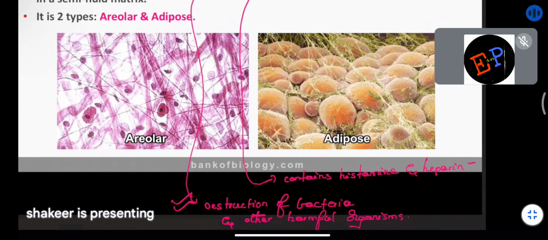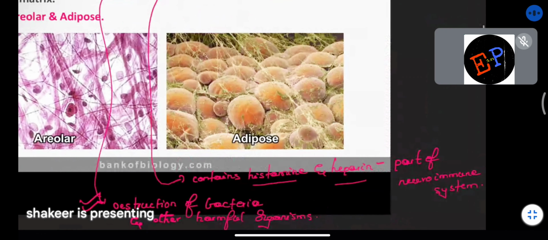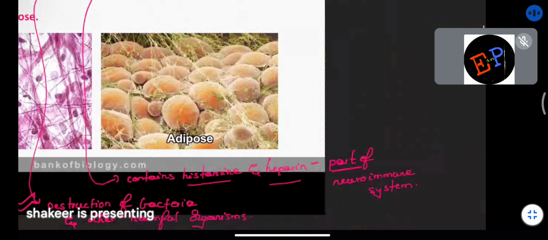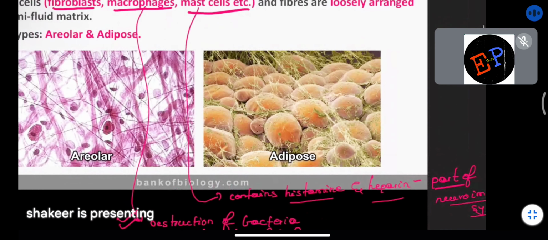And similarly, mast cells are also produced. These mast cells contain histamine and heparin, and they are also a part of the neuroimmune system. So make a note of those points. Take the points from NCERT and write them down. So loose connective tissues produce what kind of cells? They will produce fibroblasts, macrophages, and mast cells.